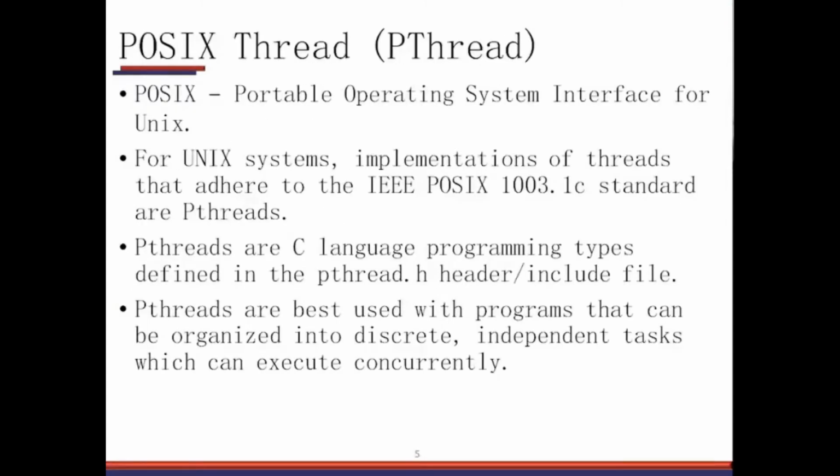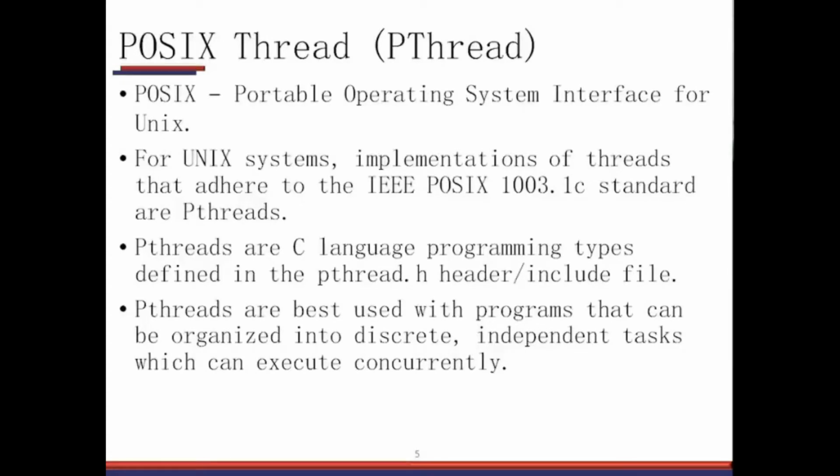Let's come back to POSIX thread, or what is called Pthread in short. POSIX stands for Portable Operating System Interface for Unix. That's a very old standard. When the Unix system came into existence, people wanted some standard, because a lot of versions of Unix and Linux came into existence, and if you write a multi-threaded program on one version, it must work exactly the same way on another Unix or Linux system.